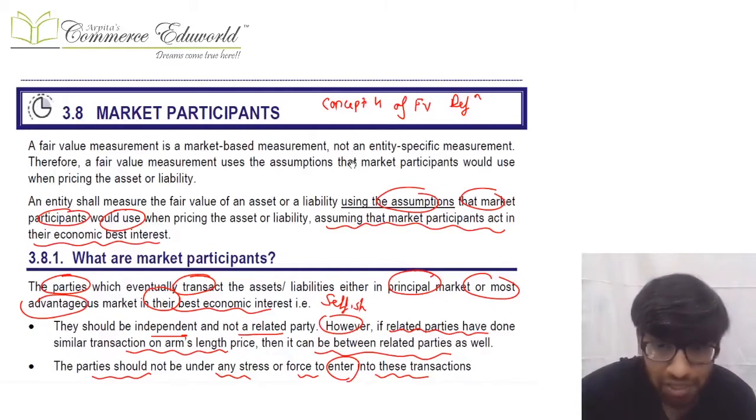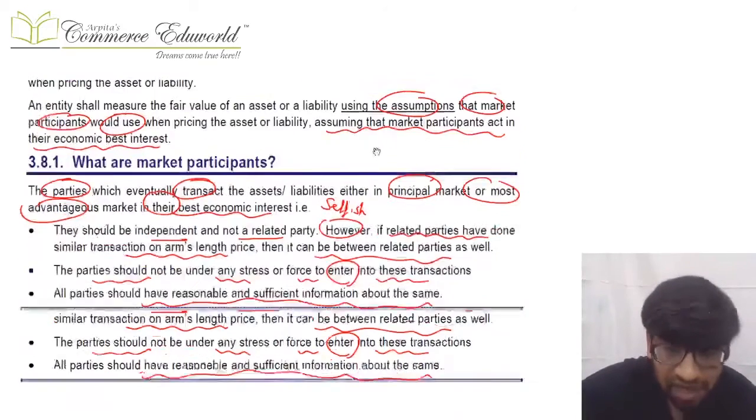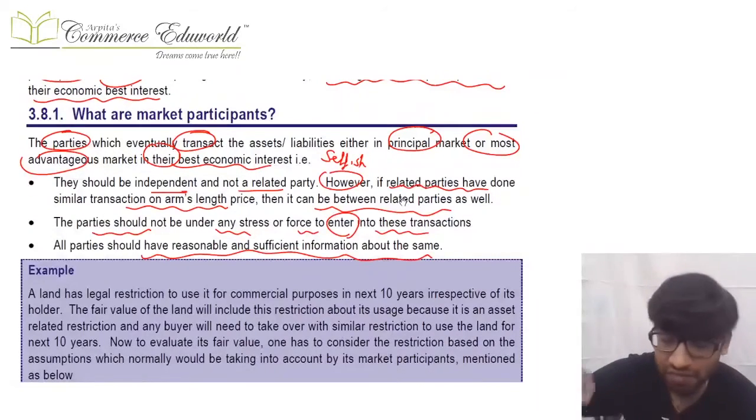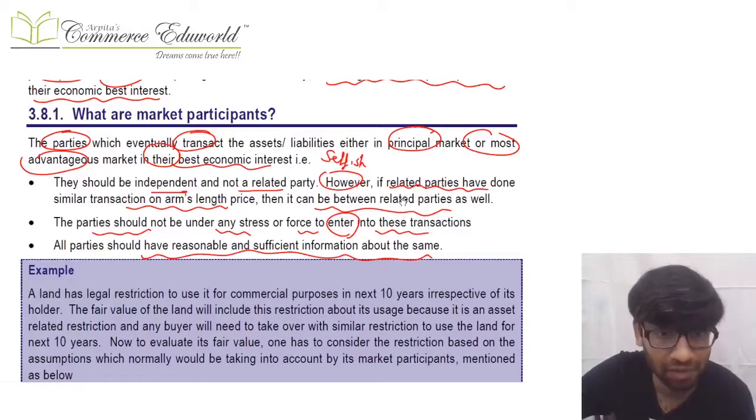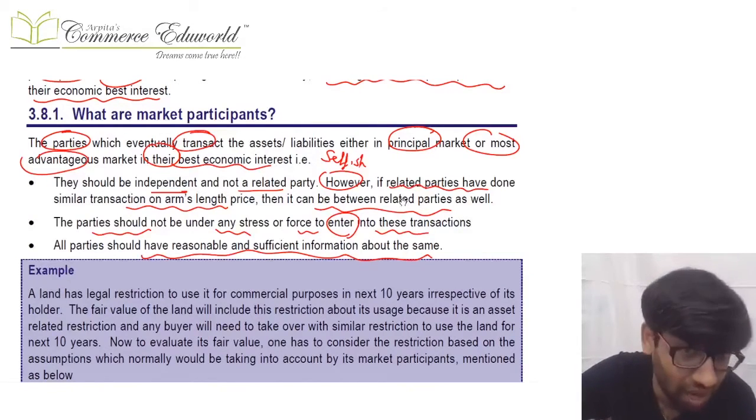Who are these market participants? Market participants are those persons who act in their own best economic interest. They are independent, they are not related parties. Even if they are related parties, sometimes they can be considered market participants provided they deal at arm's length price. So normally a market participant is considered one only if it is independent. Sometimes even a related party can be considered a market participant acting in their best economic interest if they transact at arm's length price.